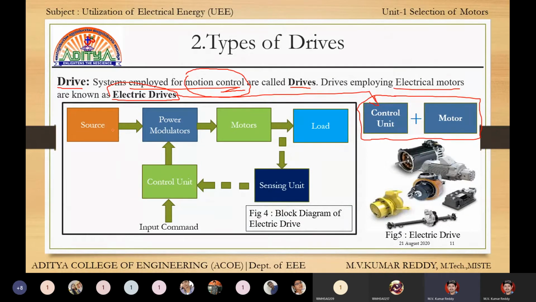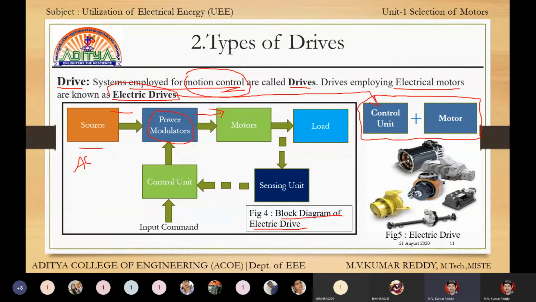Next, this is a very important diagram. This is the block diagram of an electrical drive, the main block diagram. It is extracted from the textbook; in the textbook it is black and white, here it is in color. The source here is an AC source. Then the power modulator gives whatever power is required by the motor.